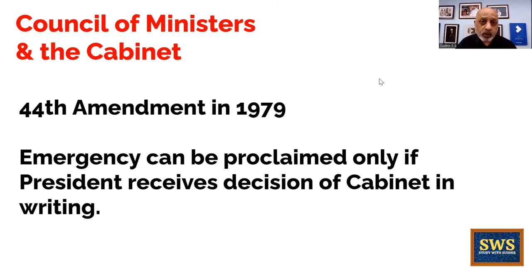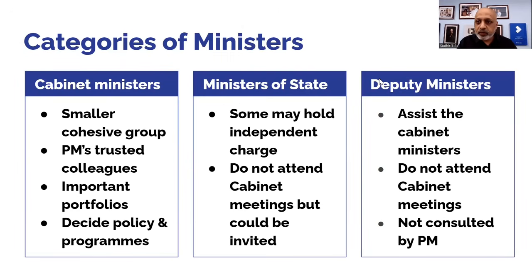Okay, now let's look at the categories of ministers. There are three categories of ministers. Cabinet ministers, ministers of state, and deputy ministers. As far as deputy ministers are concerned, though it's part of your syllabus, I must tell you that for many years in the union cabinet, or even the state cabinet to a large extent, deputy ministers are not made. It's only cabinet ministers or ministers of state.